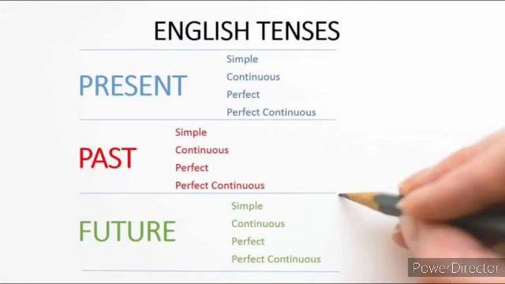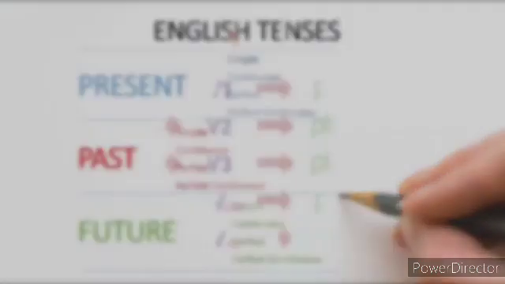So each parent has its own children with the same names: present simple, present continuous, present perfect, present perfect continuous. Coming to the second son, past simple, past continuous, past perfect, and past perfect continuous, children. Then for the son of future, which has the same children, that is simple future, future continuous, future perfect, and future perfect continuous.